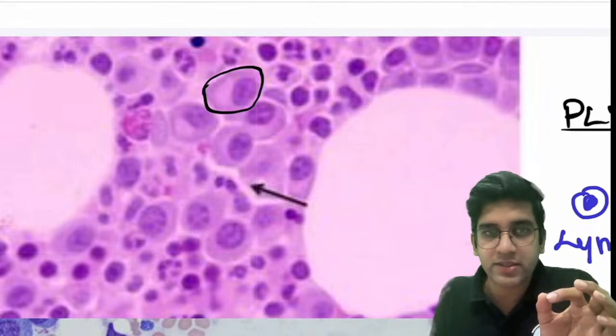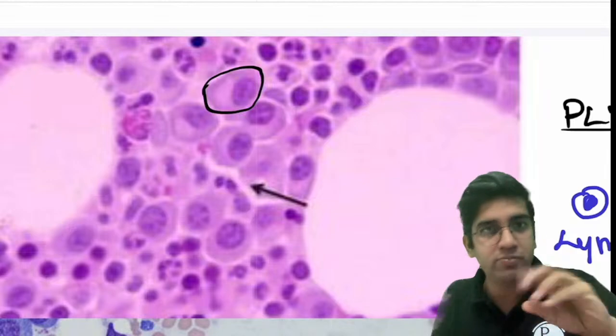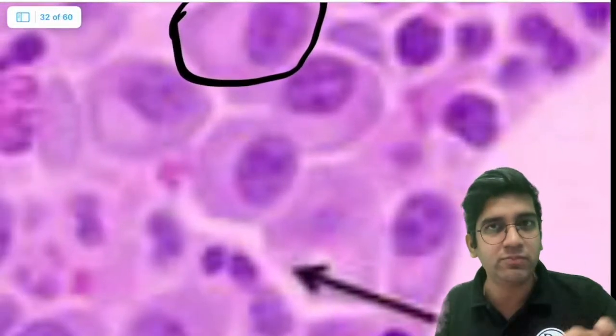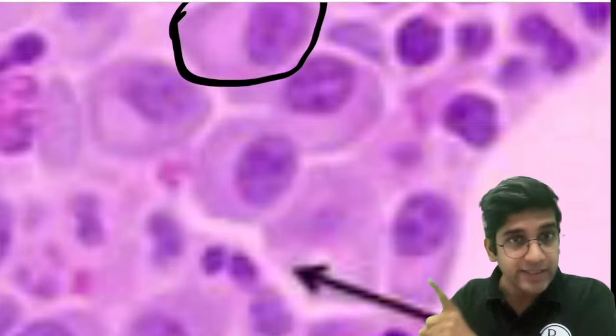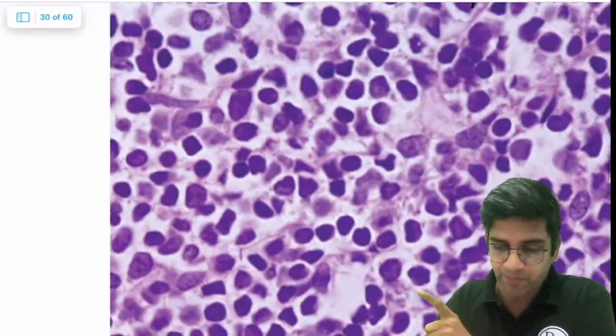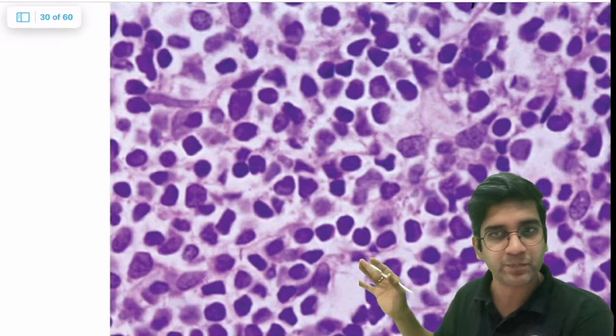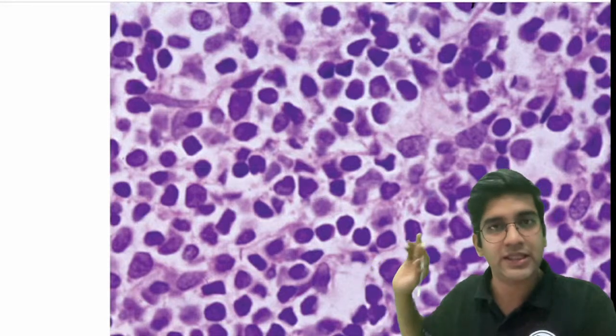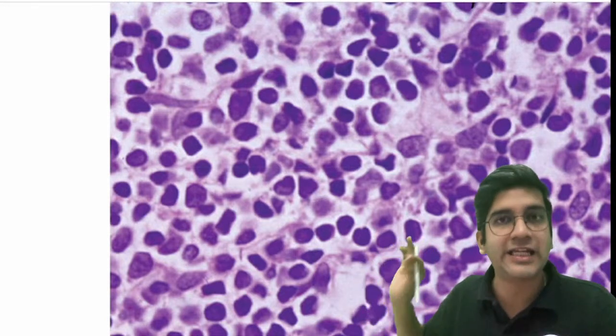And if you look at the nucleus, it's not completely blue. It's light blue, dark blue. I'll just zoom in a little bit more. I'm sure you can appreciate it's not completely blue like a lymphocyte. This is a plasma cell. Keep this in mind. Let's go to the lymphocyte. Can I say lymphocyte is much darker? It is definitely much darker, right? That's heterochromatin, an inactivated cell.